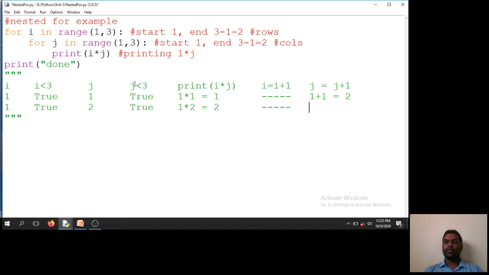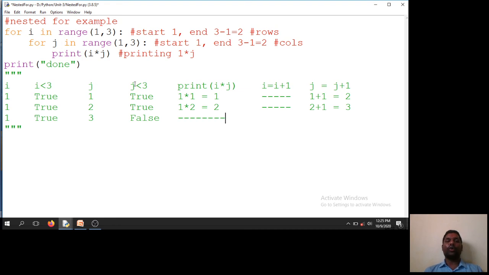What is j? 2 plus 1 is equal to 3. J is equal to 3. This is the second iteration of the program. Coming to the third iteration, i is 1 and true in the inner loop. This one is the inner loop and j is 3. So j less than 3 is false. Once it's false, it will not execute this statement.